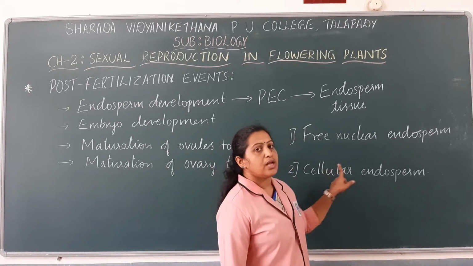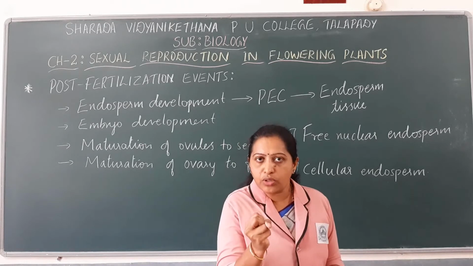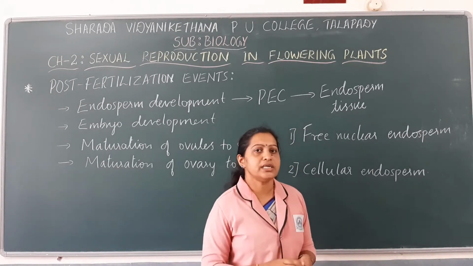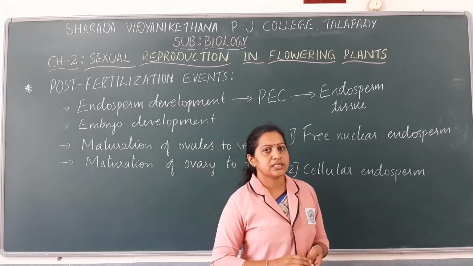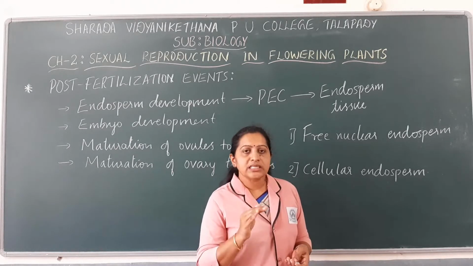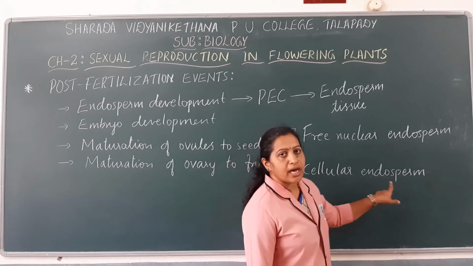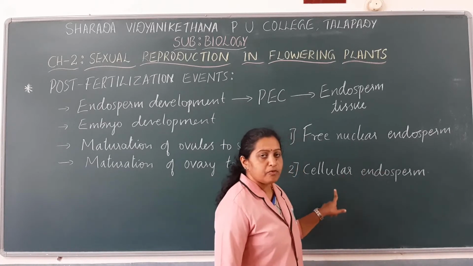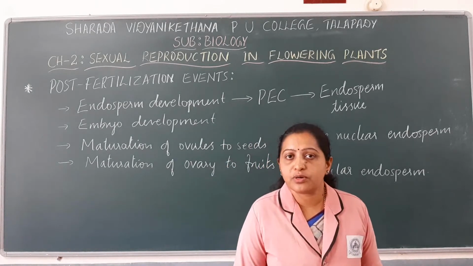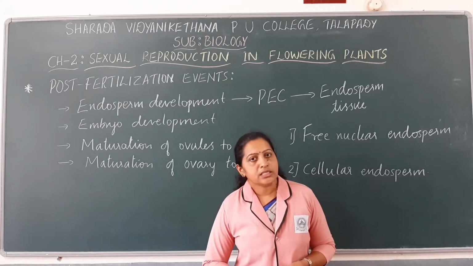So cellular endosperm is formed after accumulation of cytoplasm around the nucleus and cell wall formation takes place around this nucleus as well as cytoplasm, such that many cells are formed, and such an endosperm having many cells is known as cellular endosperm. What is the example for cellular endosperm? The white kernel of the coconut is an example for cellular endosperm.